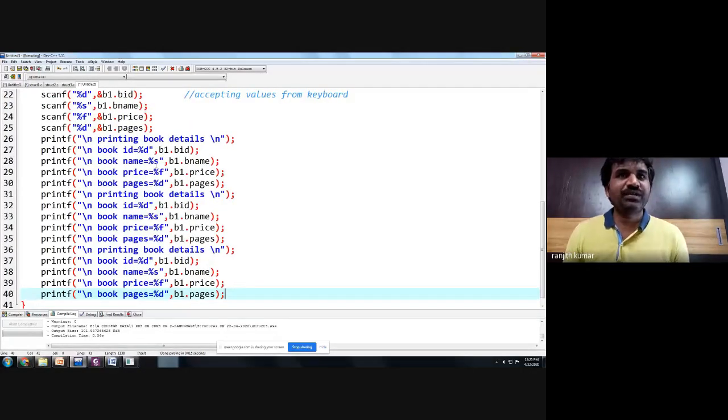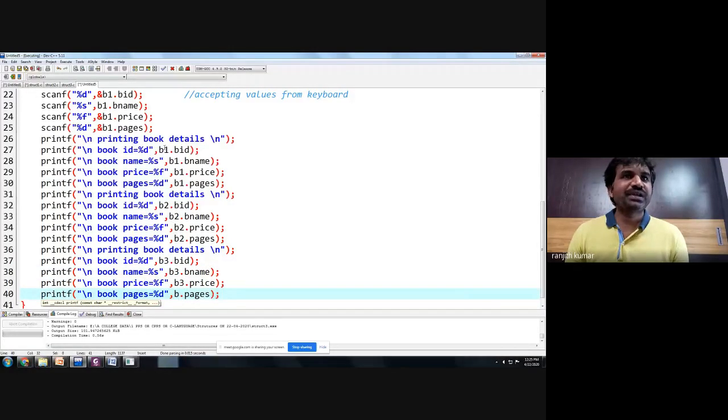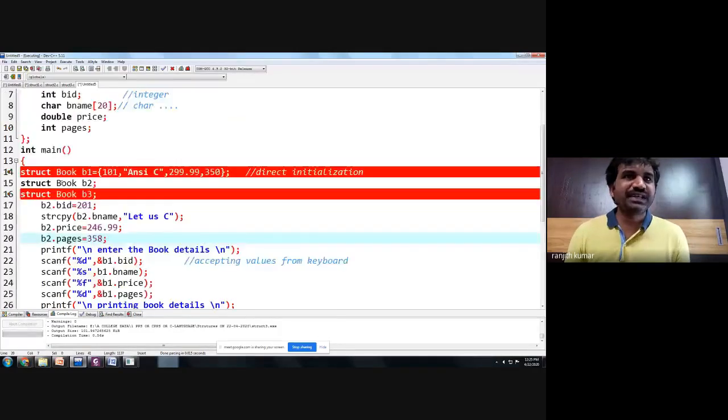So I have printed all the book details. The only difference is the second book is B2 and the third book is B3. And when you are storing also, you have to change. The second book you have to store like this, book 2. So please observe here.